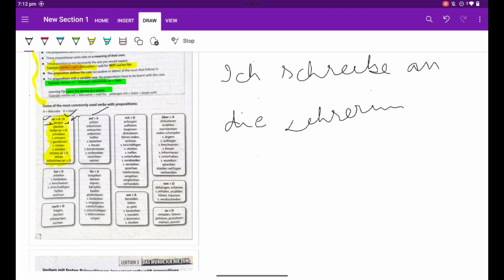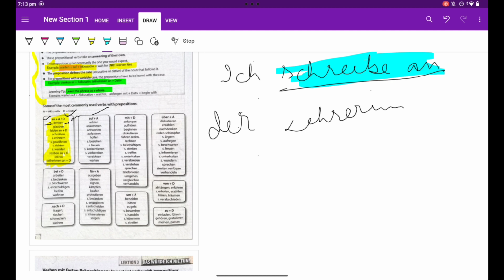Es tut mir leid, guys. With the dative, you have to, die will become der. I'm so sorry. So, ich schreibe an der Lehrerin. Because an is a preposition phrase, and dative will give der here because Lehrerin is die.